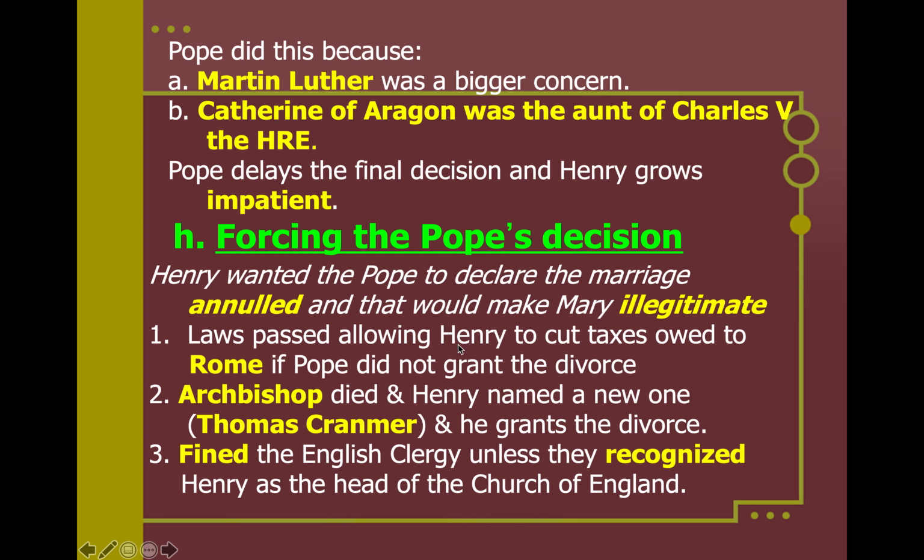Laws are going to be passed allowing Henry to cut taxes owed to Rome if the Pope did not grant this divorce. But eventually, the Archbishop of England is going to die. Henry's going to name the new one. This is going to be Thomas Cranmer. He is going to grant Henry his divorce, and he is also going to start fining the English clergy unless they recognize Henry as the head of this new Church of England.